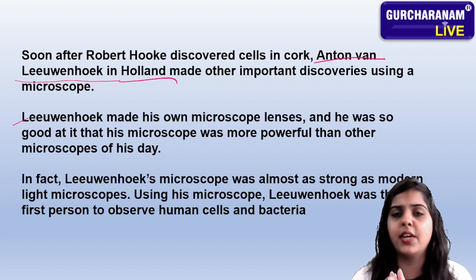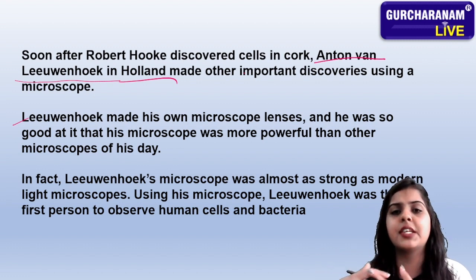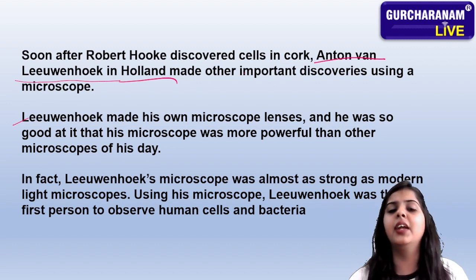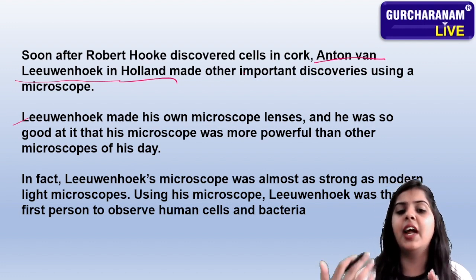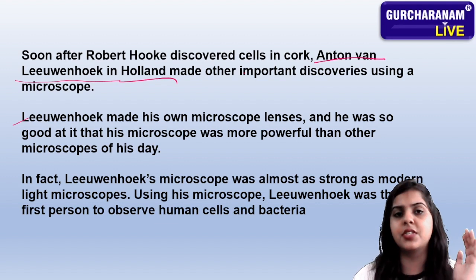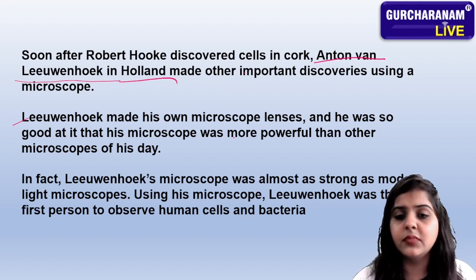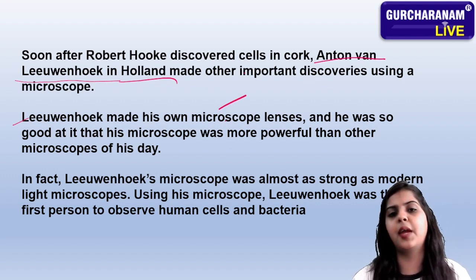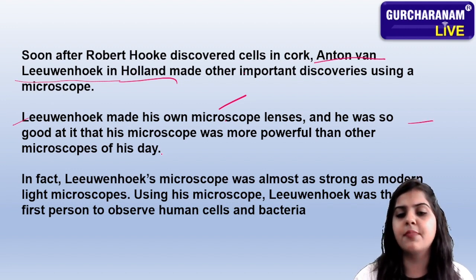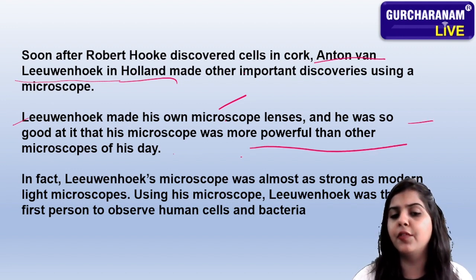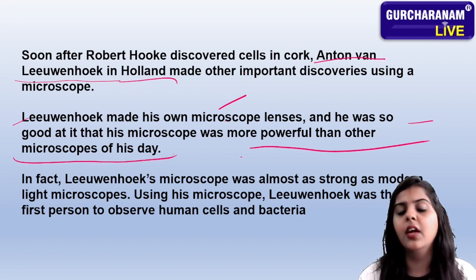I need my own microscope. So he started working first on the microscope. He made his own microscope, a very advanced kind of microscope, and he was so good at it that his microscopes were more powerful than other microscopes of that day.